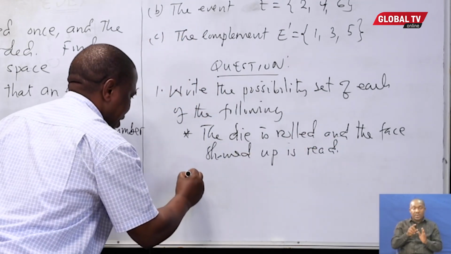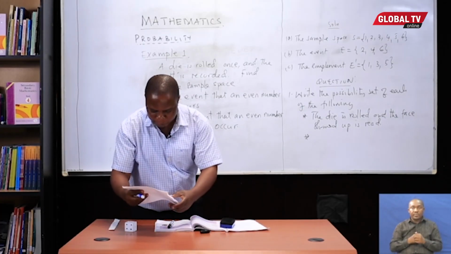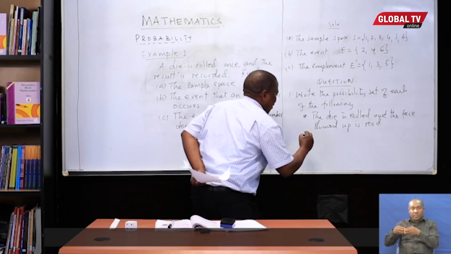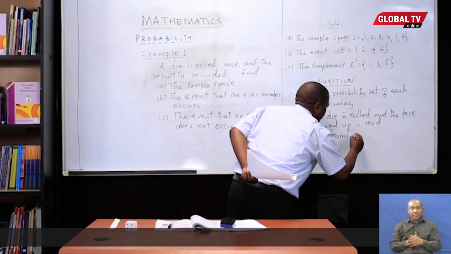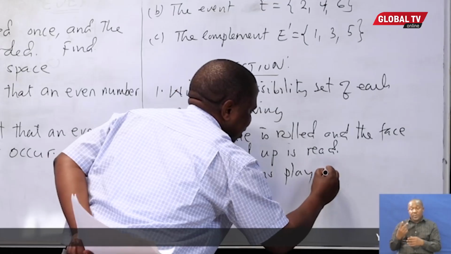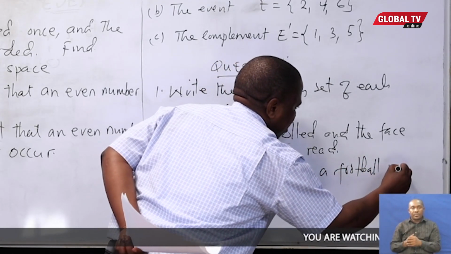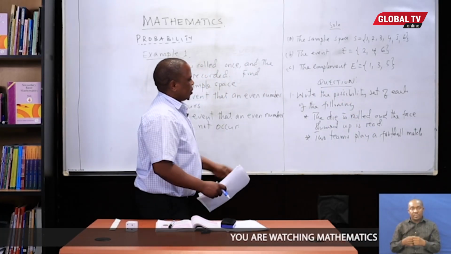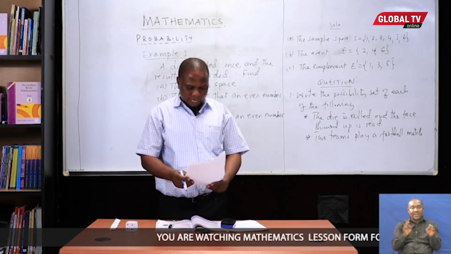That's a question. Another question: 2 teams play a football match. Write the possibility set for this one here.